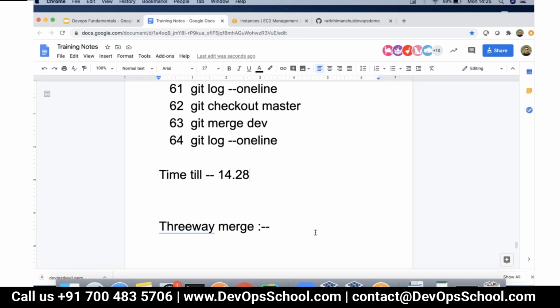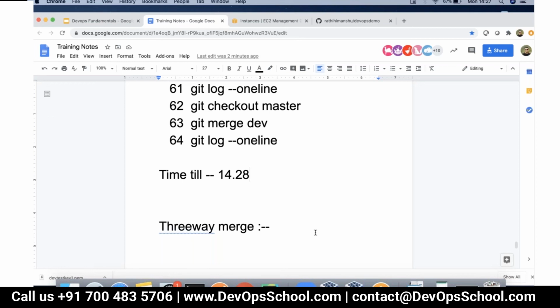So in a way, fast forward merge works perfectly fine when the parent branch has not added any additional commits. Only the child branch has added additional commits. Fine, guys. Any issues on this?